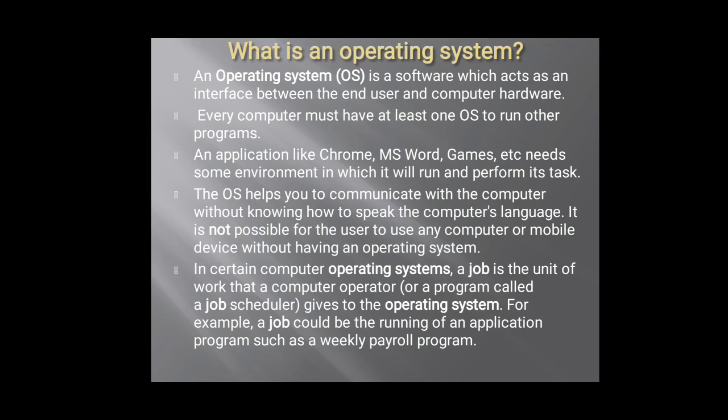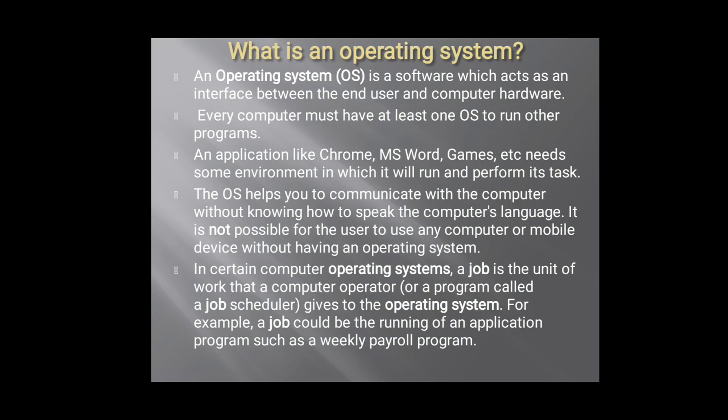We'll go on further. Every computer must have at least one OS to run other programs. So you require at least one single operating system to run your programs on your computer. An application like Chrome, Microsoft Word, games, etc. needs some environment in which it will run and perform its task.